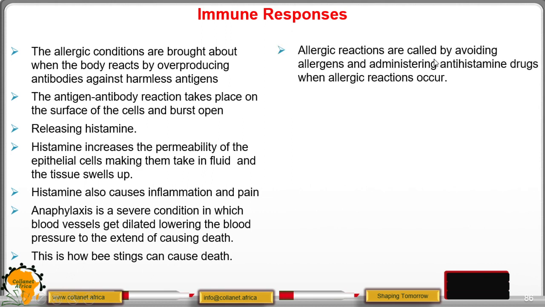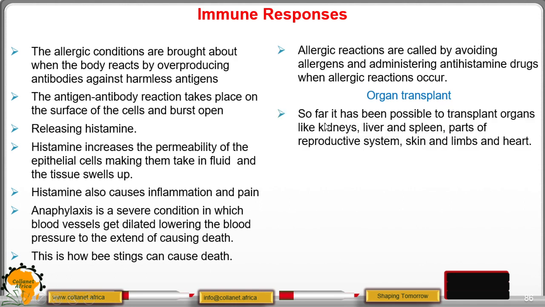So we've said the control of allergic reaction is by avoiding them and administering antihistamine drugs.